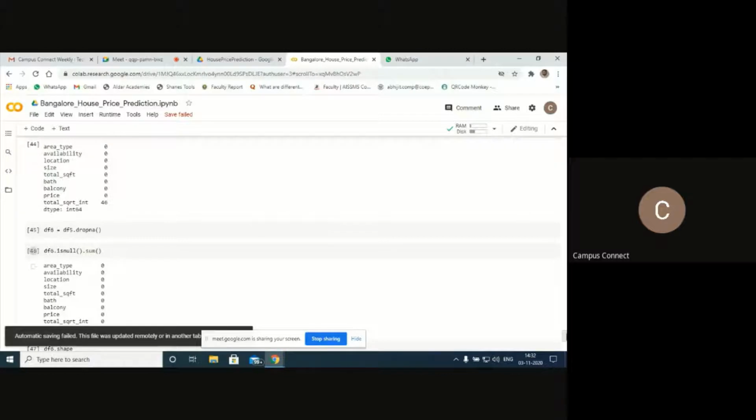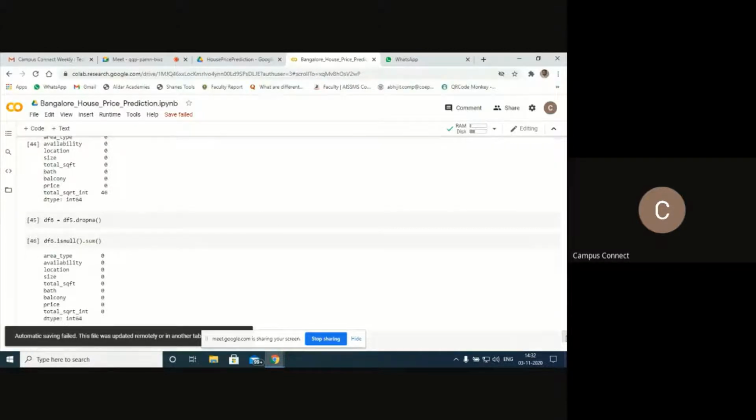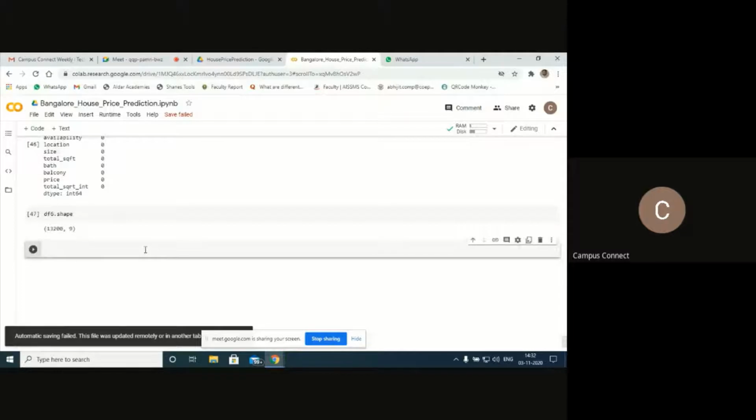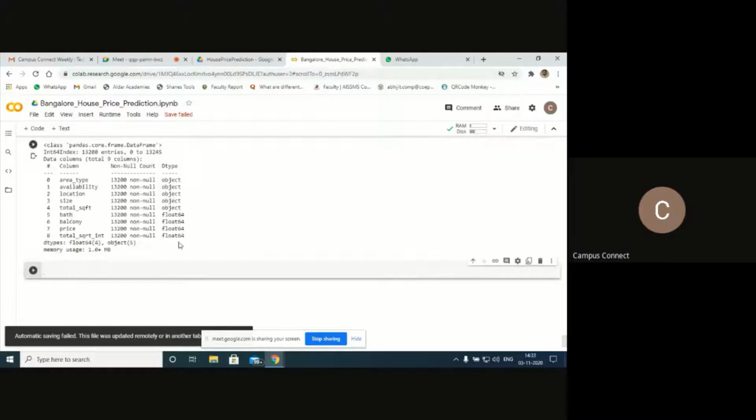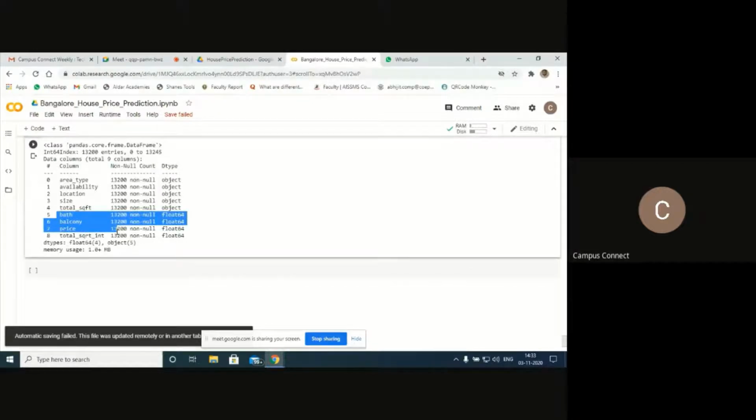Next, let's see the format again of my entire data set. To check the format, I will use df6.info(). Next, shift and enter it. Can you see this? Now have a look, analyze properly. Bathroom, balcony, price, total square feet, all are in floating point now. Hope you are clear.